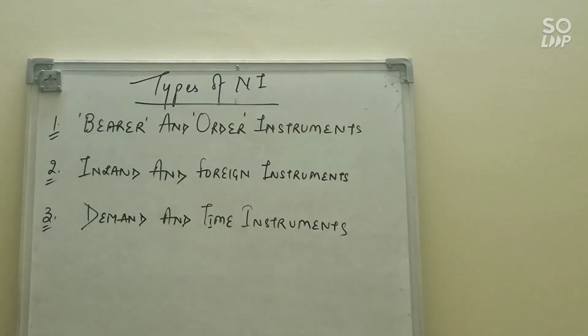Clear? All these are the types of negotiable instruments. So we have done two topics. One is features of negotiable instruments and second is types of negotiable instruments.